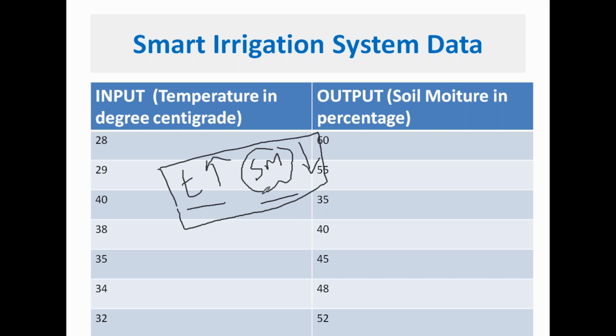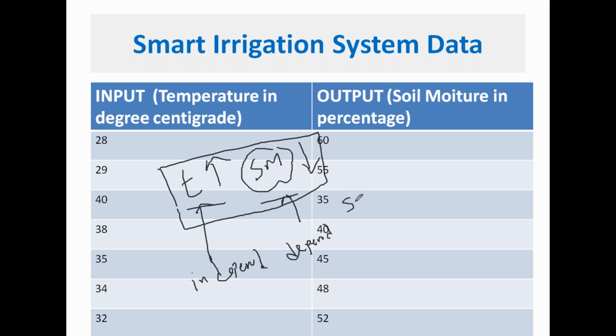Now our aim is very simple. You can identify that temperature is the independent variable, whereas soil moisture is the dependent variable, because soil moisture depends on temperature.